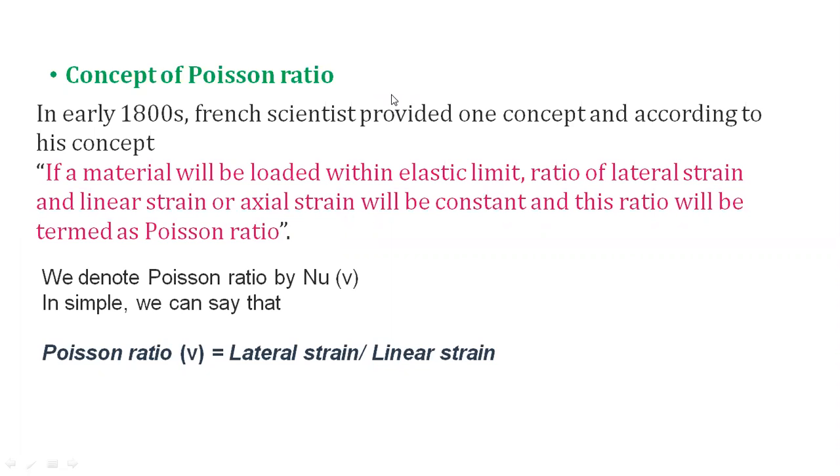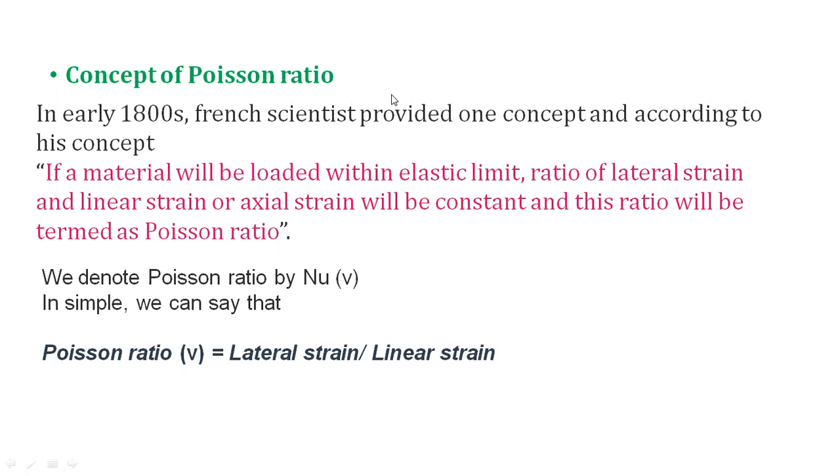So, in the early 1800s, a French scientist called Poisson provided the concept, and according to this concept, if a material is loaded within the elastic limit, the ratio of lateral strain and linear strain or axial strain will be constant, and this ratio will be termed Poisson's ratio. So we denote Poisson's ratio by nu. In simple terms, we can say that Poisson's ratio is equal to lateral strain by linear strain.